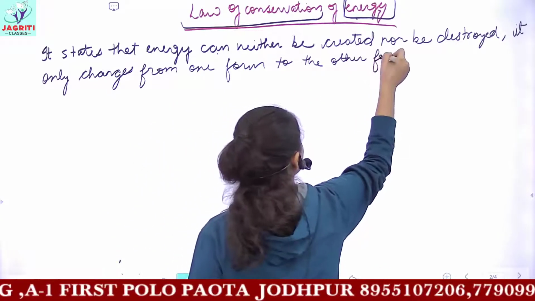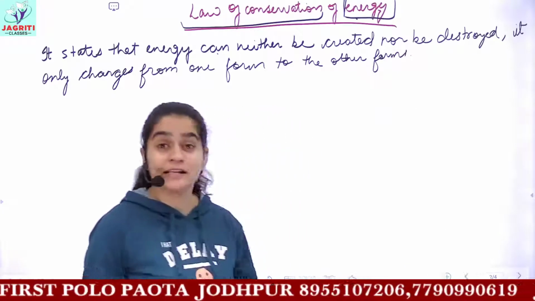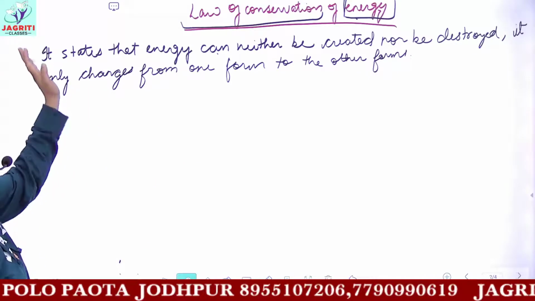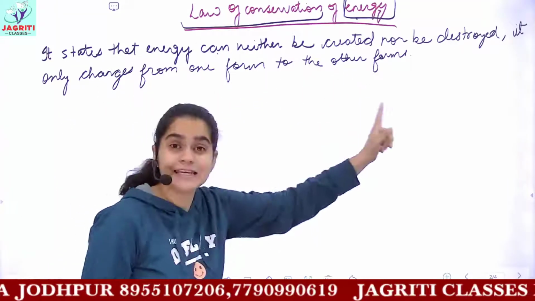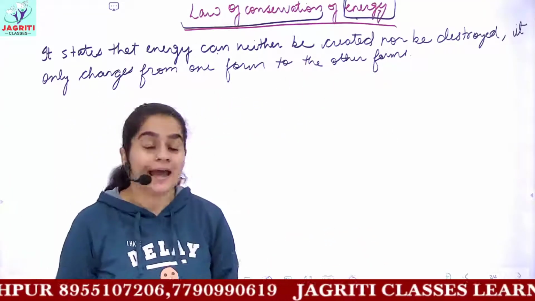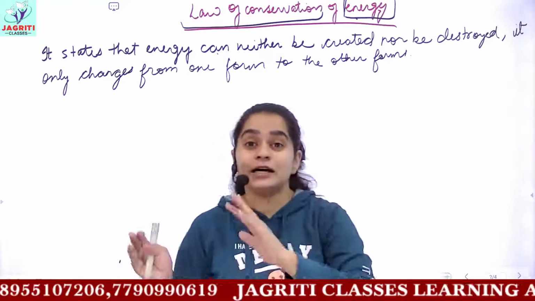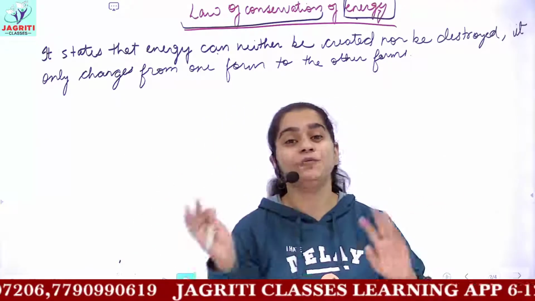So I hope the statement is clear. It is very simple. See, what is the statement here? Law of conservation of energy states that energy can neither be created nor be destroyed, and it only undergoes a transfer between different forms.